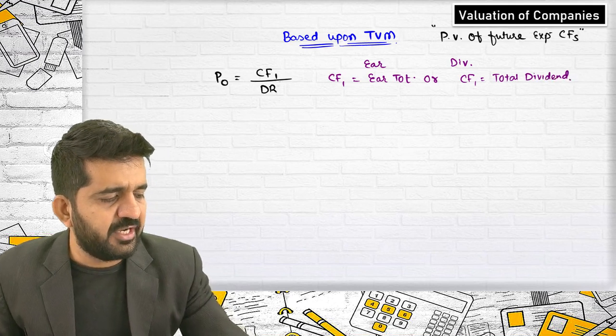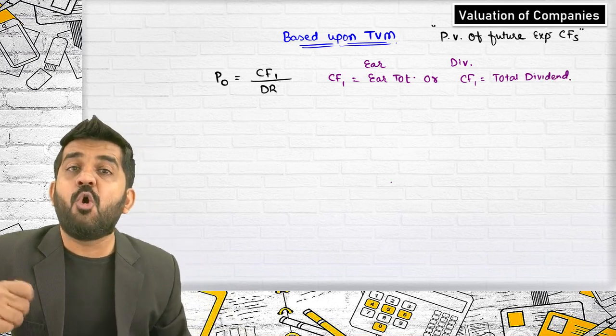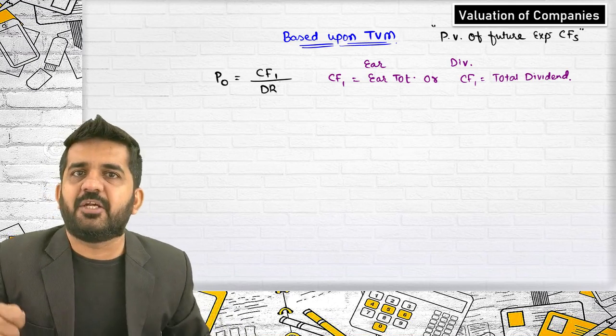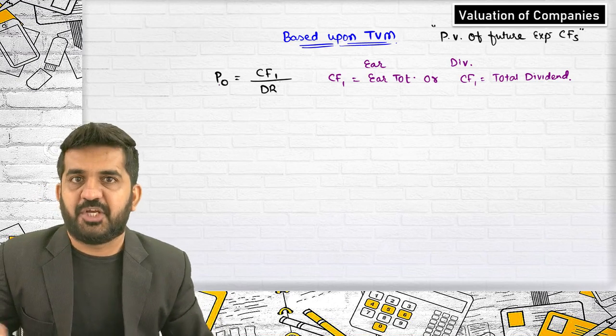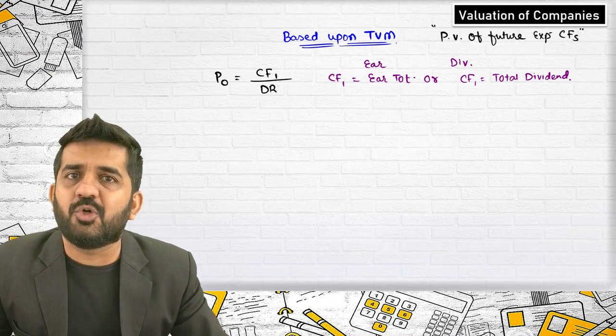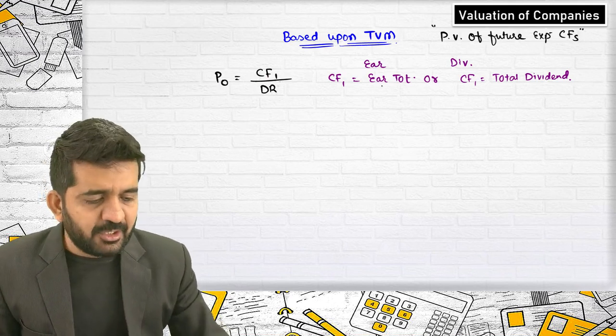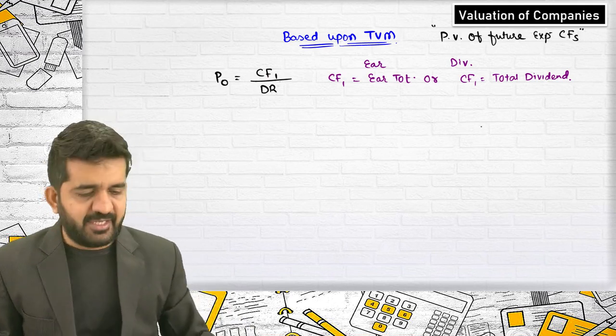Sir, why not dividend per share? Because you are valuing all the shares and not only one share. It is very simple. If you take numerator per share, you will be getting answer per share. If you take numerator total, you will be getting answer of total value of the company. Is that right? So either total earnings or total dividend can be taken.